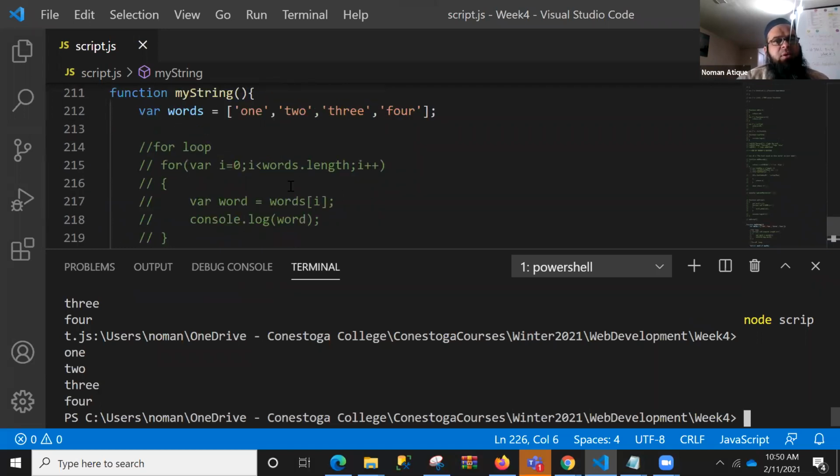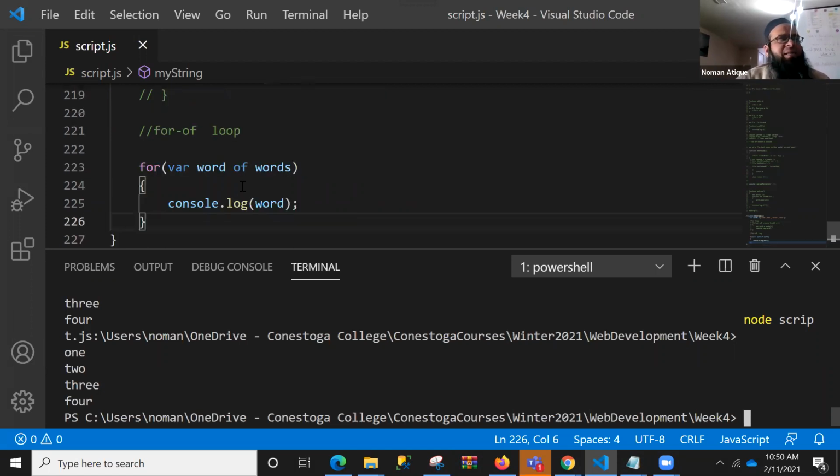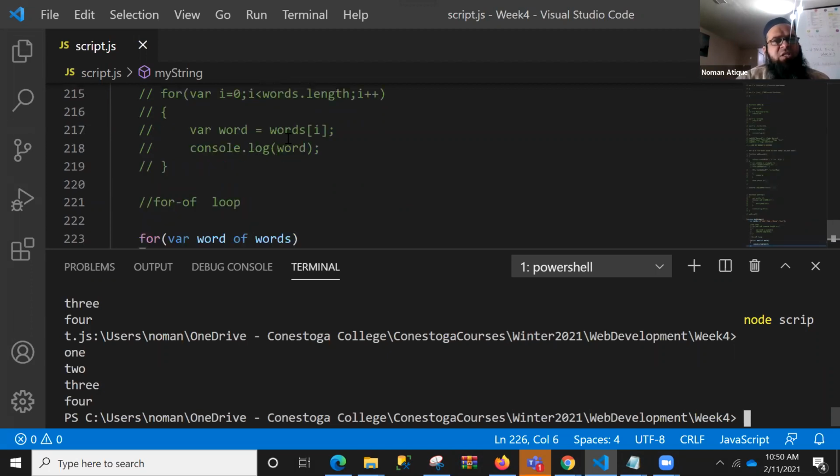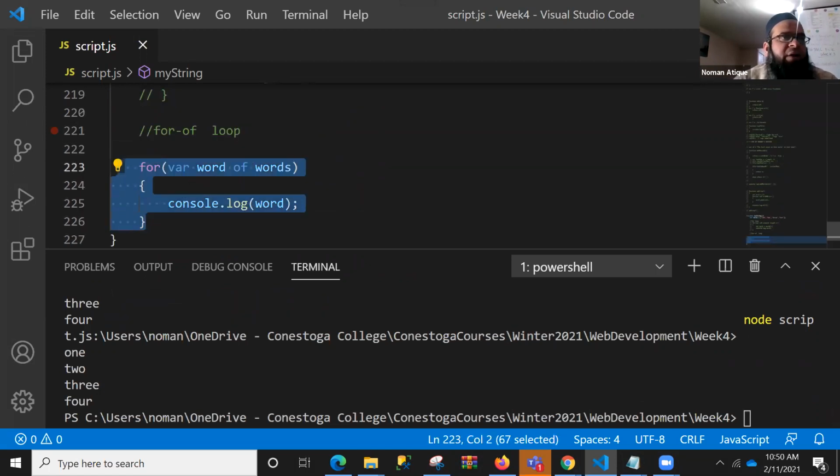How do you feel? Of course, here also we could have done words[i], that would have worked, but we are just letting you know the different ways of extracting the word from that. So this is called for of loop, right? Let me just copy and paste that one for everyone. We are just changing the loop order.